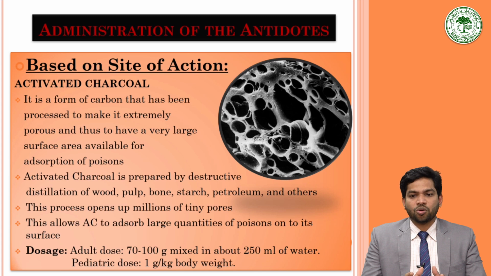It is considered to be the single most effective antidote available today. This is usually given in a dose of 70 to 100 gram mixed in about 250 ml of water for adults, and for the pediatric group it is given at 1 gram per kg of body weight.